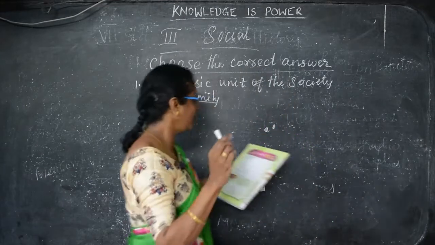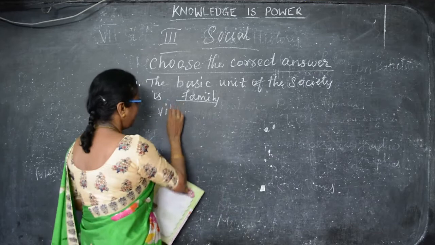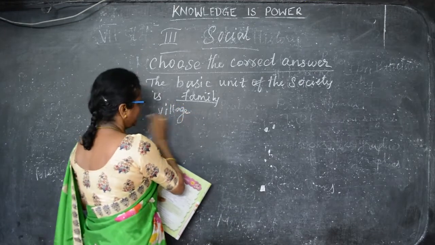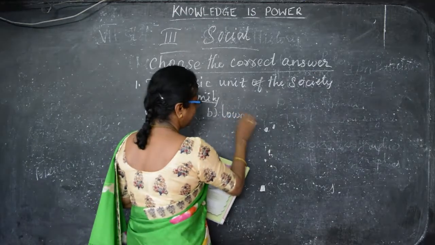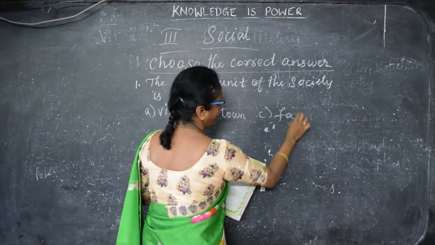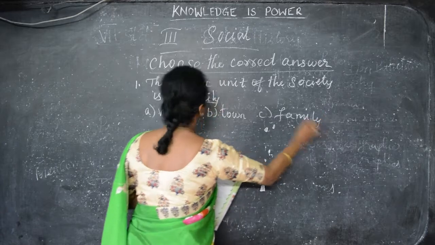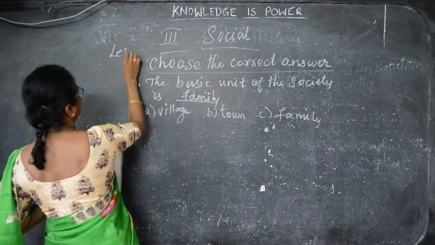The basic unit of the society is village. A is village and B is town and C is family. This is lesson number 1.